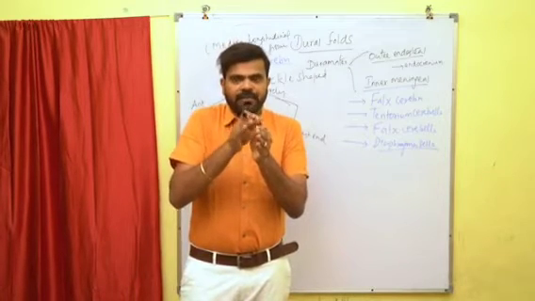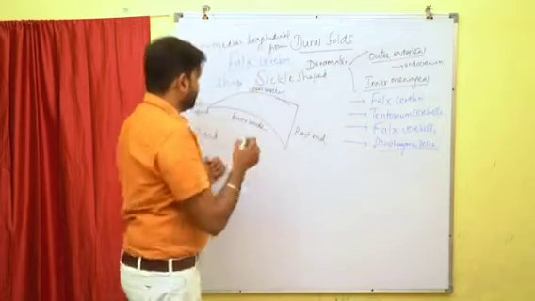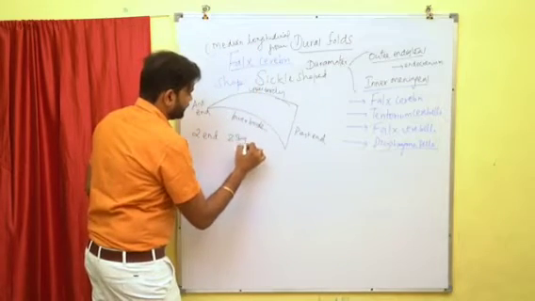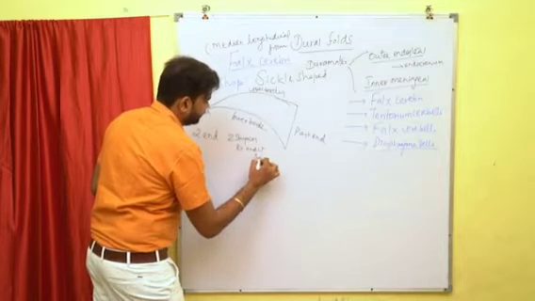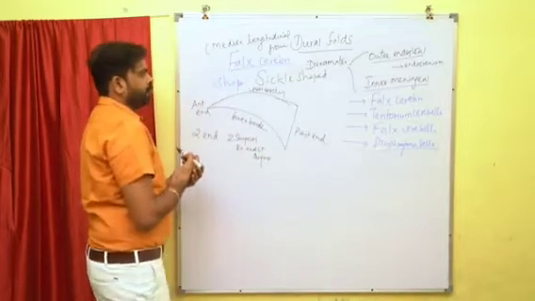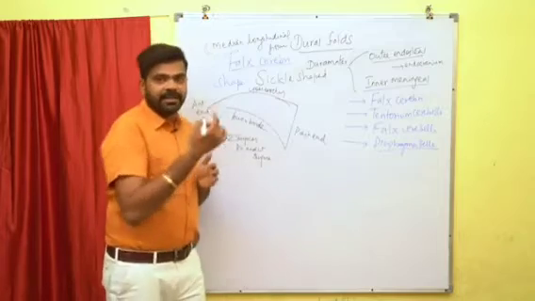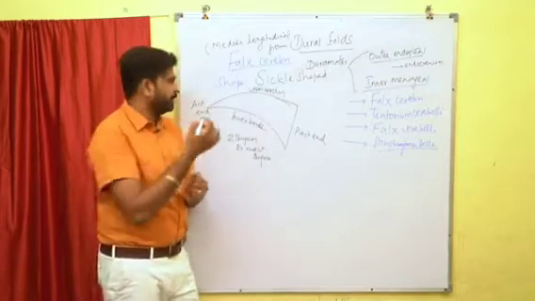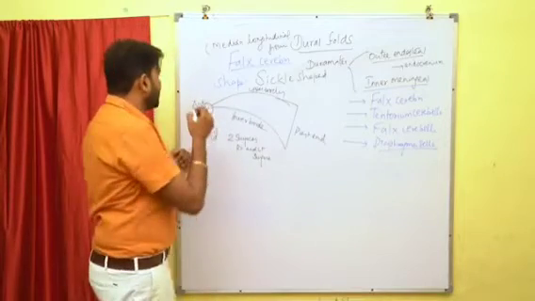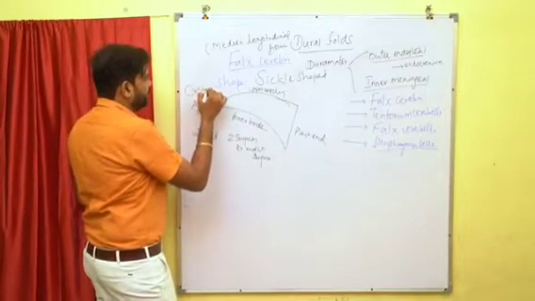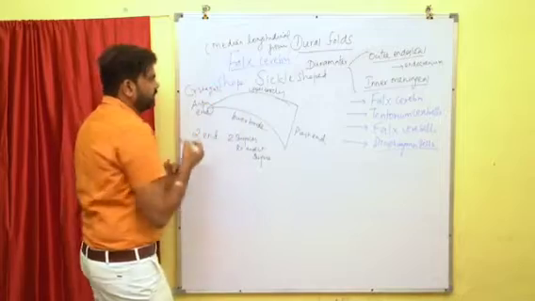It consists of 2 surfaces, the right and left surfaces. I already mentioned the anterior end. The anterior end of the falx cerebri is narrow and it is attached to the crista galli.